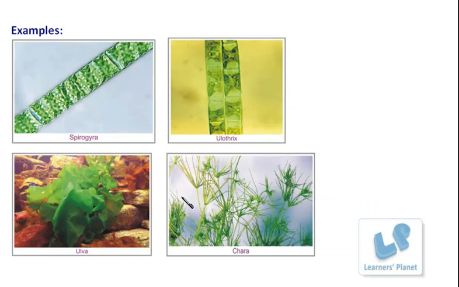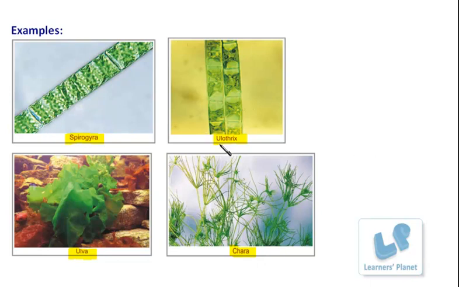So here are the examples. The very first ones are Spirogyra, Ulothrix, Ulva, Chara, and so on. There are so many different examples. I have just highlighted these 4 plants here.